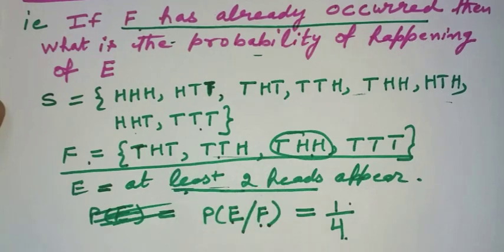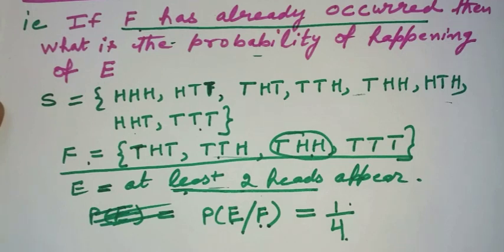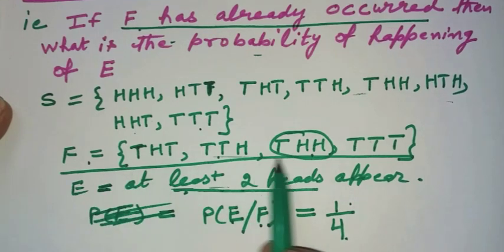shows a tail. F already occurred means you have 3 coins and the first coin is fixed. It is always going to show a tail. So the first coin is fixed, it is always going to show a tail. That means the only variation will be in the other 2 coins, the second and third coins. So we are left with only this much sample space.